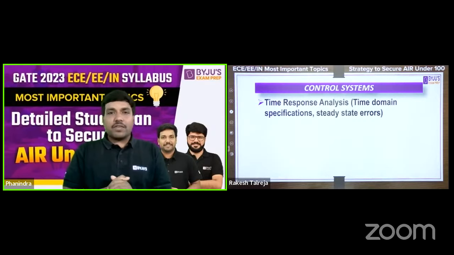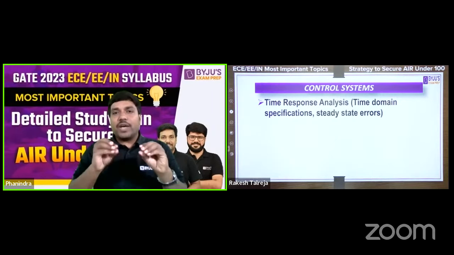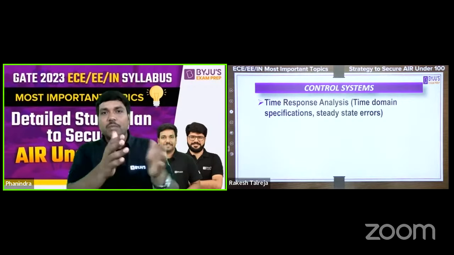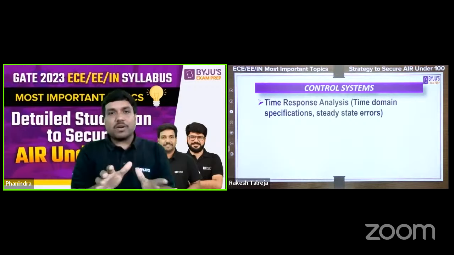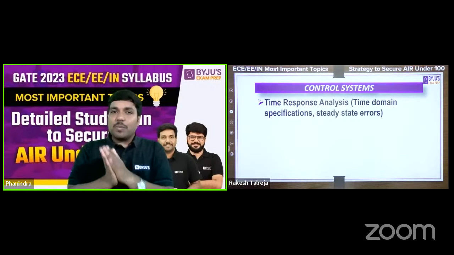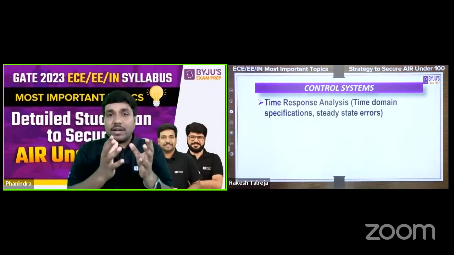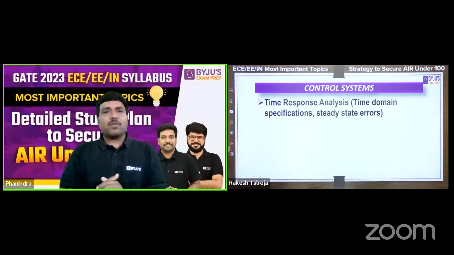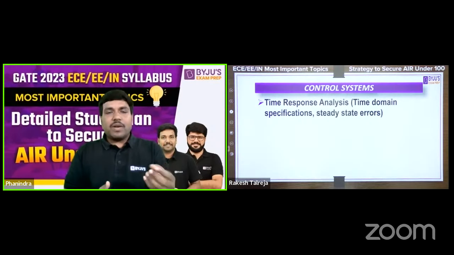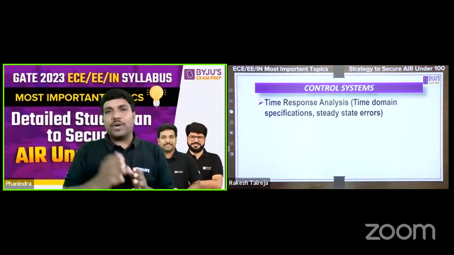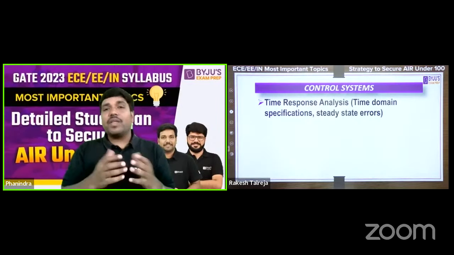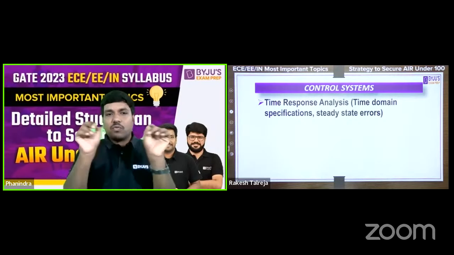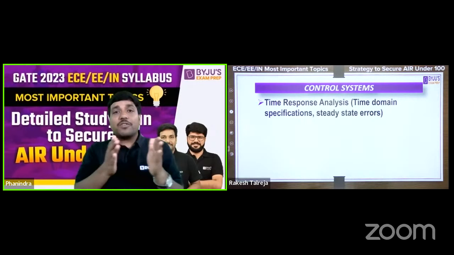Of course, as Rakesh sir said earlier, we cannot figure out exactly what is so important. It also does not mean that if I say four important topics, you will get a question only from those topics. It is not like that. You have to go through the basics of each and every subject, and then you can see these topics as the most probable topics. In time response analysis, they will give a system and ask what kind of response you are going to get if I apply a step input, or else they may give the response and ask what is the percentage of peak overshoot, or what is the settling time? All these things fall under the title of time domain specifications.